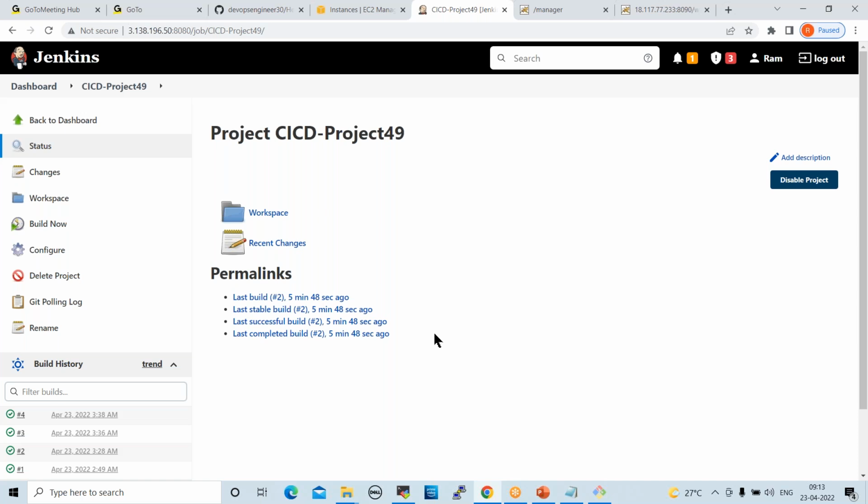I think Ram, you have to create a new job schedule, right? It automatically pulls the code from GitHub when the code is pushed. This is not the efficient one, right? Like every 2 minutes it will check. Even you can give 1 minute also. You can reduce to 1 minute. That is not efficient, right?